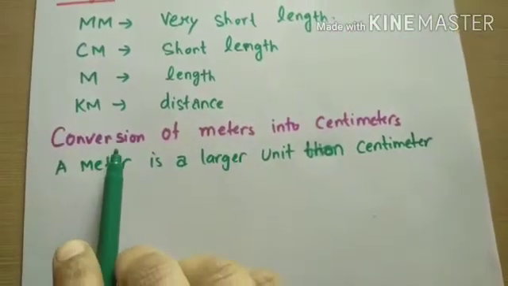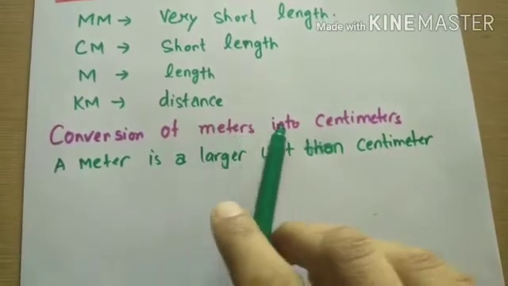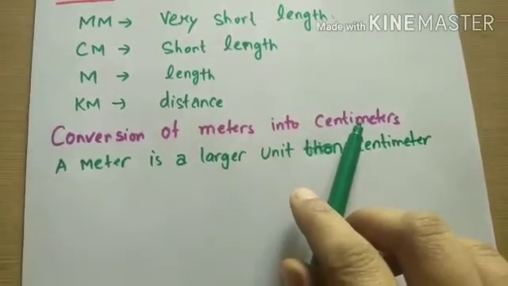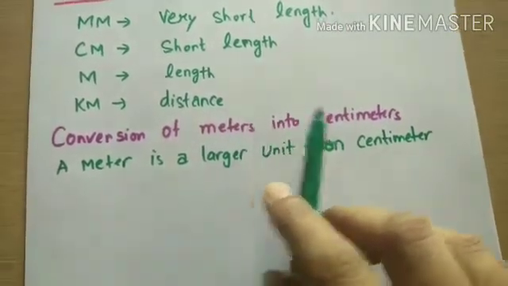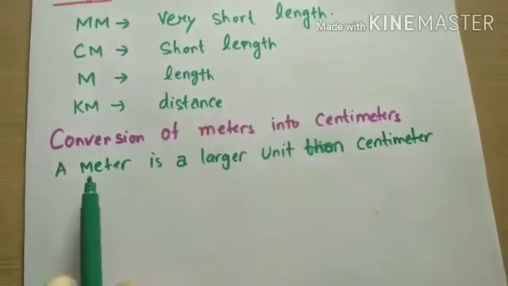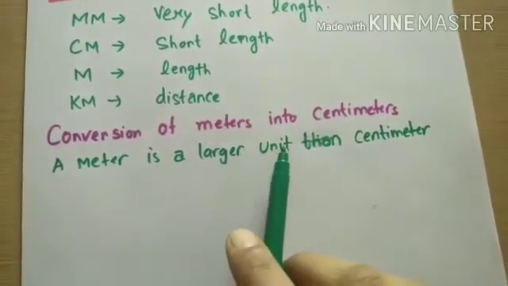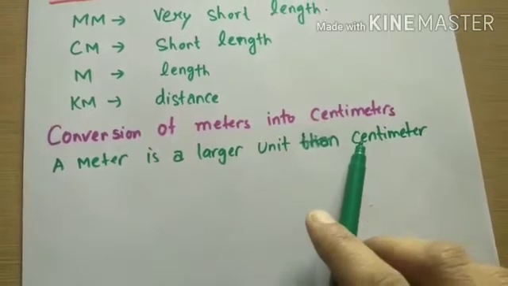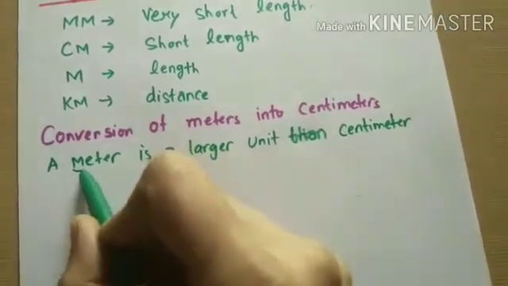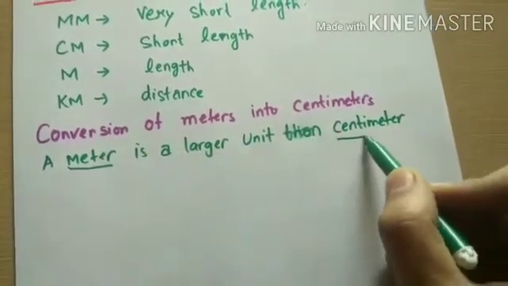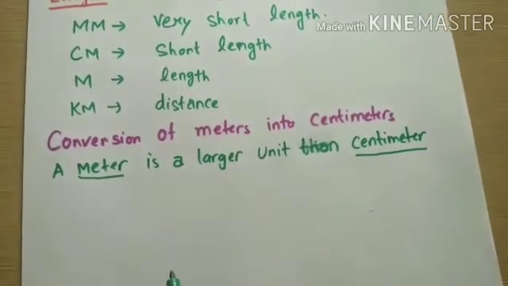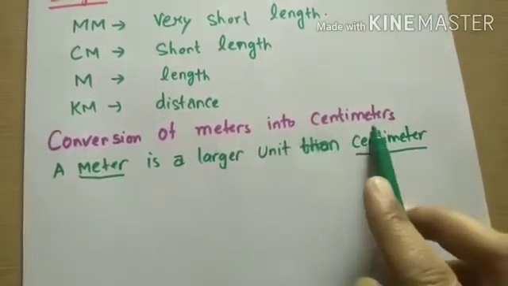So let's start the conversion of meters into centimeter. How to convert a bigger unit into a smaller unit? A meter is a larger unit than centimeter. So how to convert meter into centimeter?